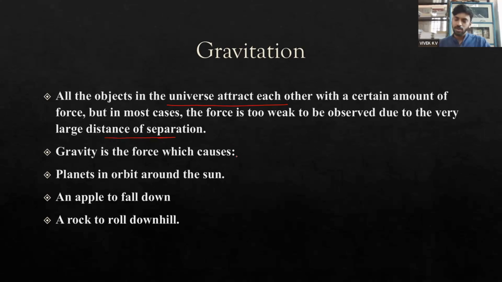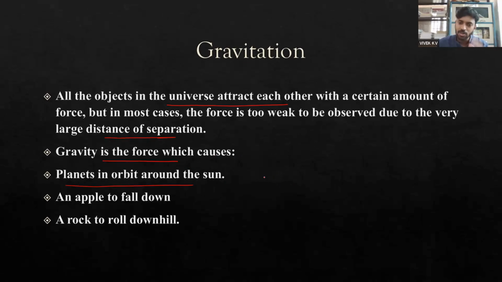And if you look at gravity, what does gravity do, or what are the things that gravity helps in? Gravity helps in almost everything in our day-to-day life, including standing, walking, jumping, everything. It is a force which causes the planets to orbit around the sun. The planets are orbiting around the sun in a definite elliptical orbit because of the gravitational force. There is a force of attraction between the sun and the planets. Imagine if there wasn't a force of attraction between the sun and the planets, the planets would fly away from the orbit.